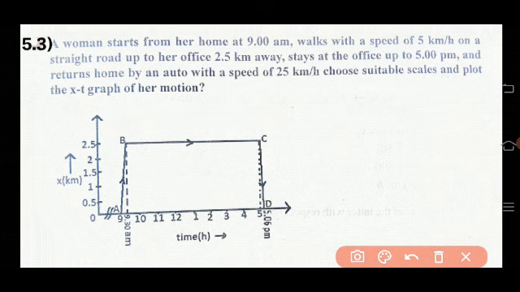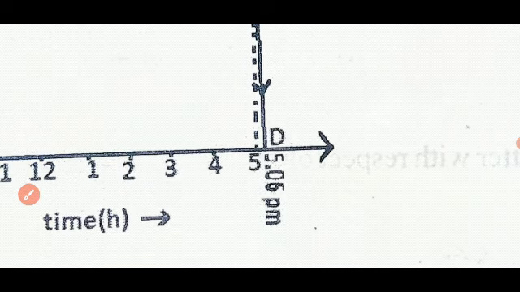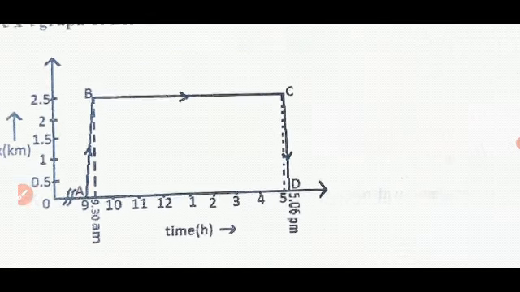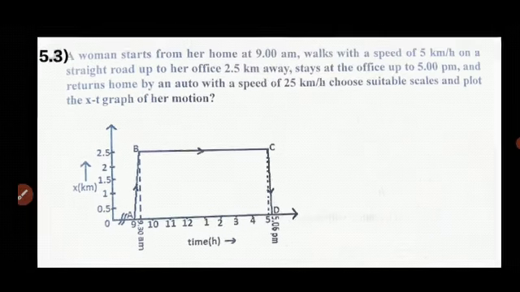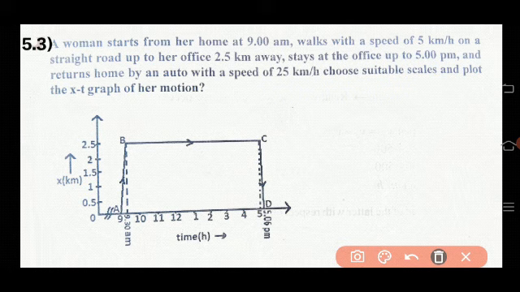So you can join these two values here. At 5:06 p.m. she reaches her home. You can join the points C and D. This is how we can draw the graph for this question. Hope you understood this problem, how to draw the x-t graph for her motion. So thank you.